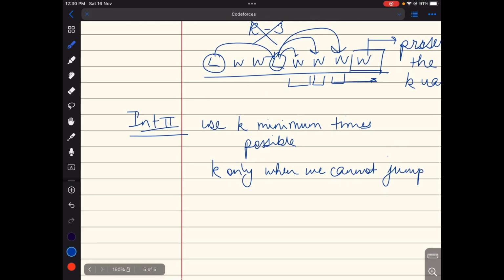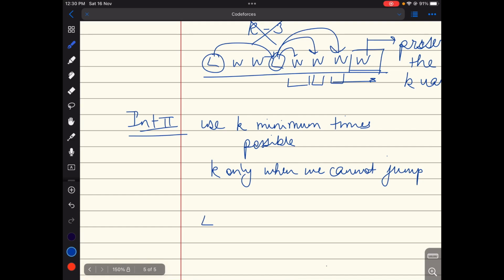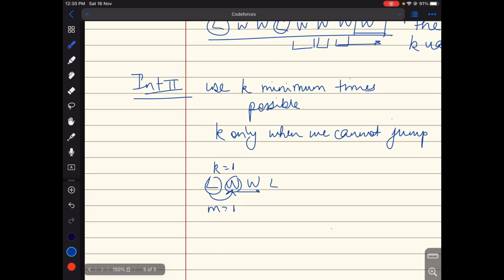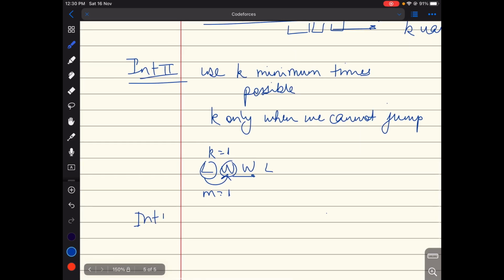right? So since, let's take this particular scenario, if we are at log and the k is 1 only, and we have water, water, and then log. The value of k is given 1 and m is given 1 itself. So we can move from here to here, we can jump, and from here we have to swim. Now example, the cases where he will not be able to reach, that is intuition 3.